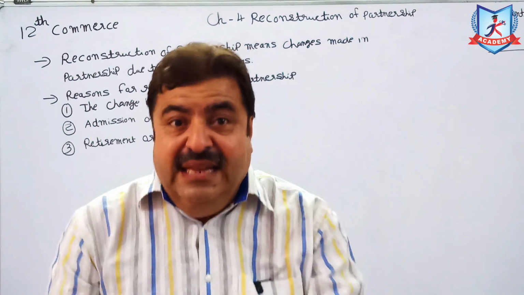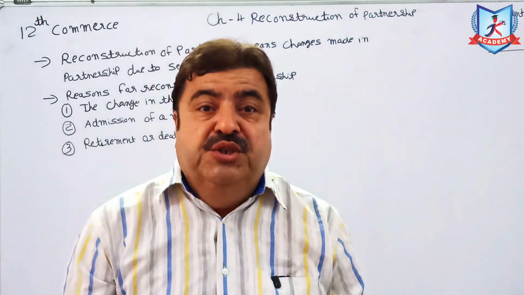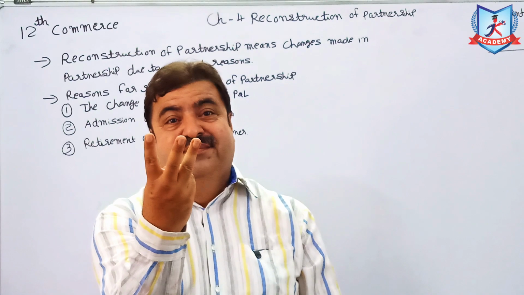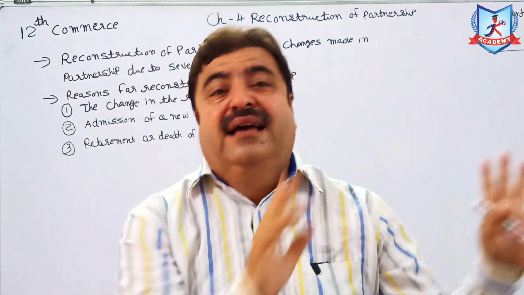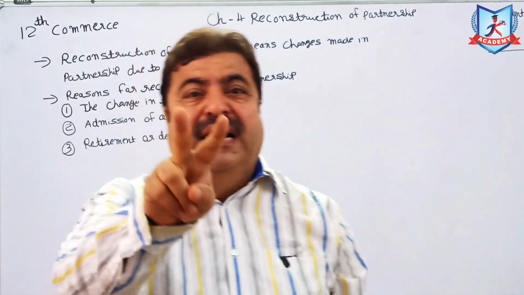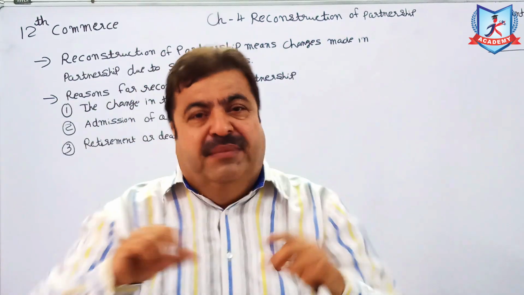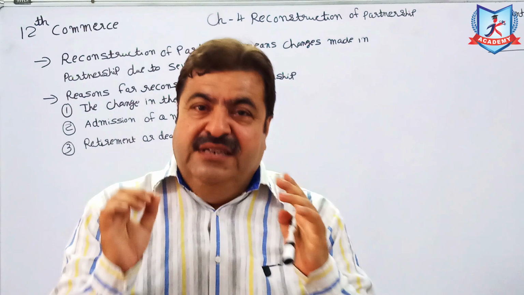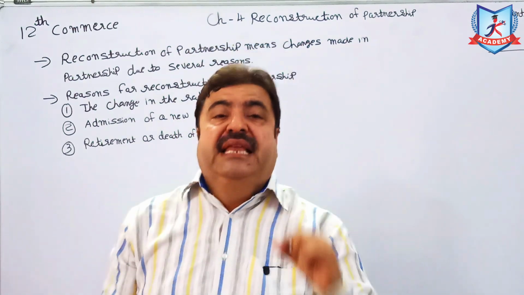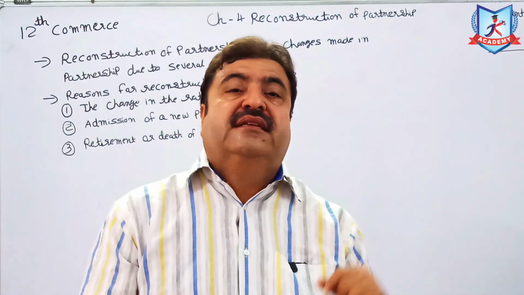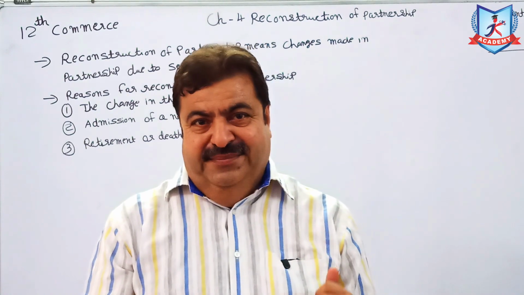So earlier the profit was distributed among 3 partners. Now one partner retires, so 2 partners are there. Again there is change in partnership form. So dear friends, this is the simple meaning of reconstruction of partnership firm.